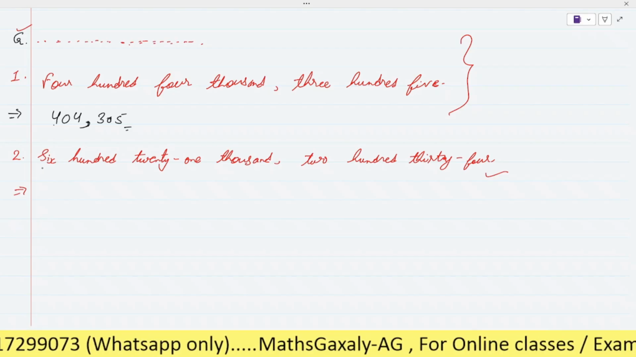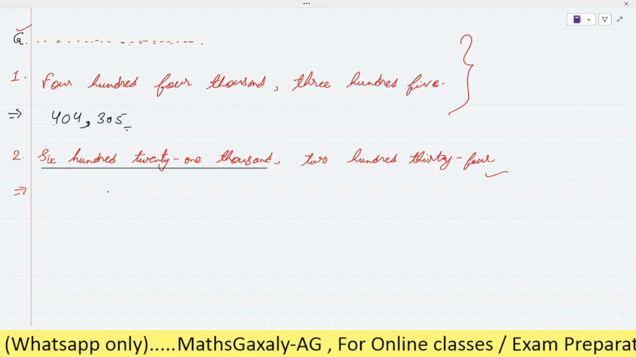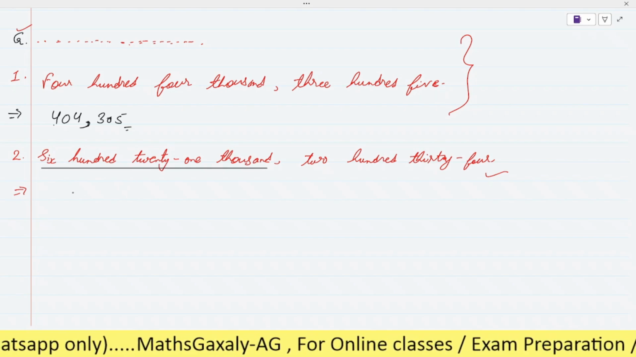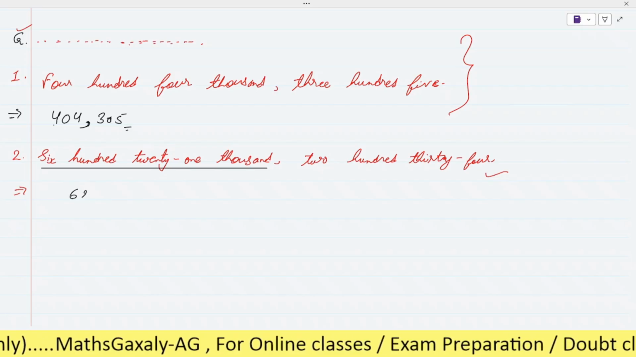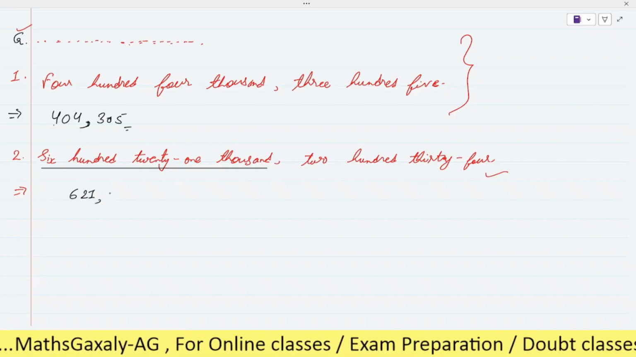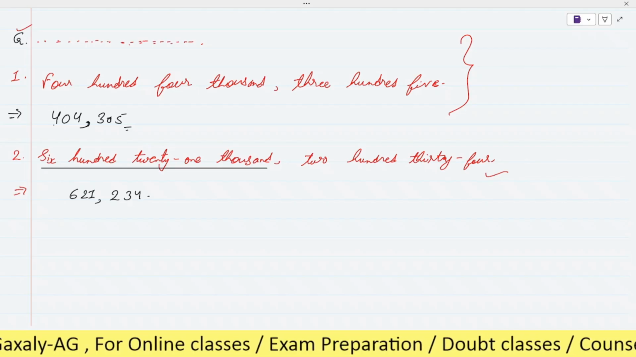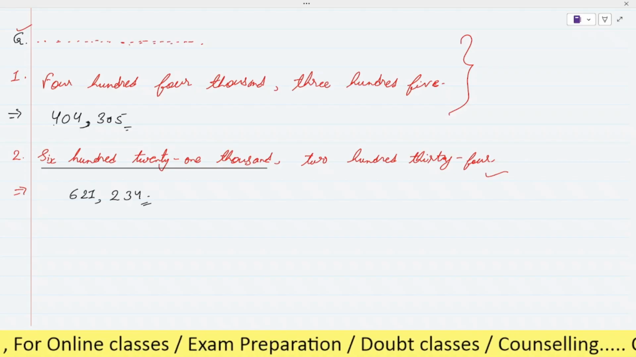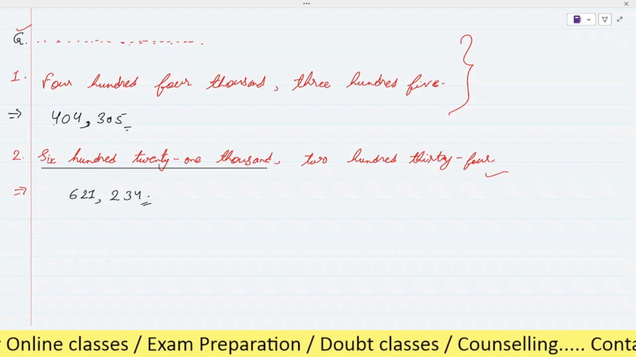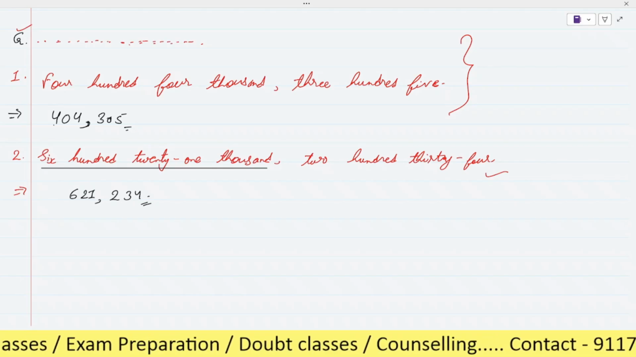Okay. Now see here, 621,000. It means we have to write it in the place of, or in the period of, 1,000. So it will be 621,234. It will be like this, okay? Is it clear? Or any doubt? No, sir.